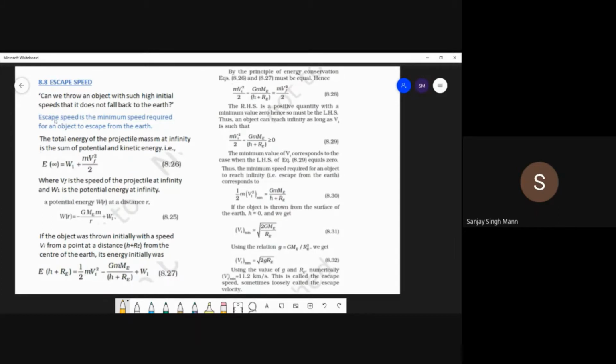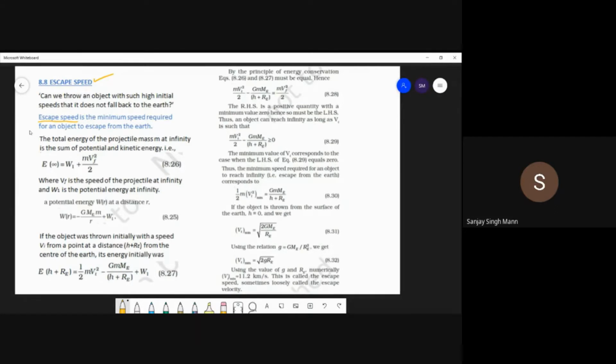And that minimum speed which is required for an object to escape from the earth is escape speed. Sometimes we also call escape speed escape velocity, but escape speed is more appropriate. Now let us find this escape speed.